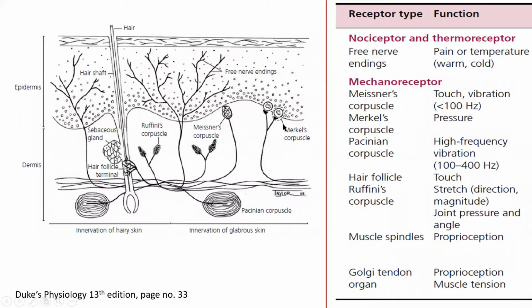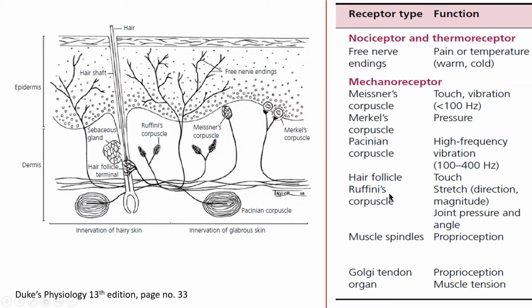When we wear clothes, the hair follicles are bent, and through the nerve ending it will send the information and we can feel that. The movement of the hair follicle also stimulates these neurons, and that is sent to the CNS for analysis.